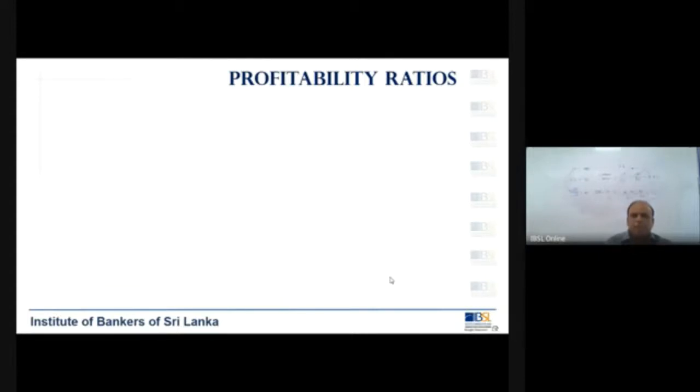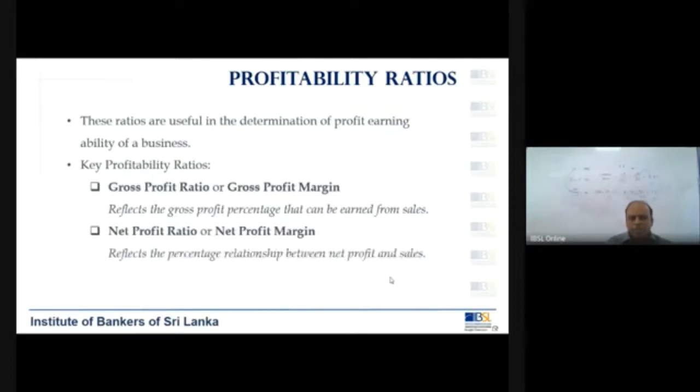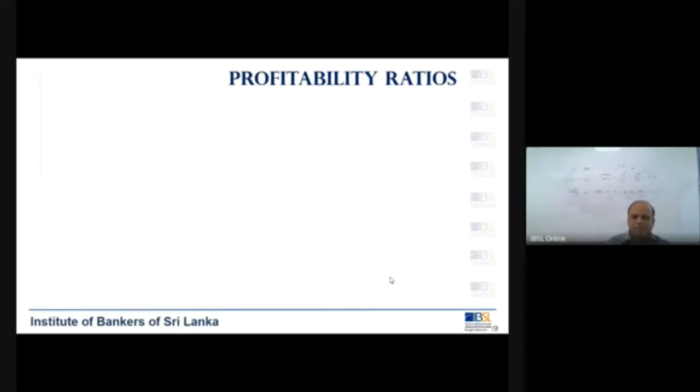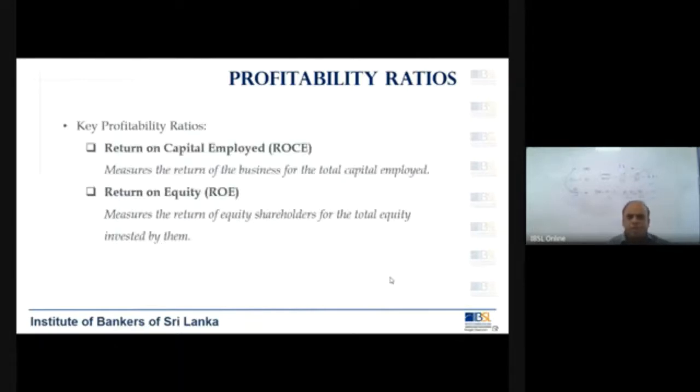Then we get on to the profitability ratios. This is again what you know. I'm not going to teach you something new. So the key profitability ratios are of 4 types. One we call the gross profit ratio. The other one is the net profit ratio, or we call it gross profit margin or net profit margin. And there are another 2 ratios known as return on capital employed and return on equity.